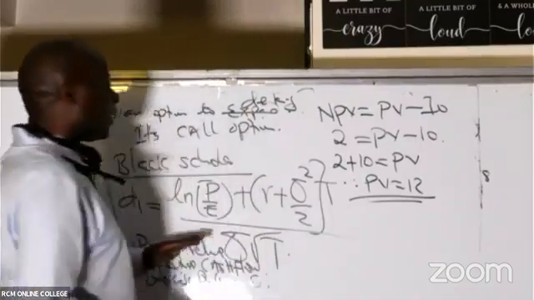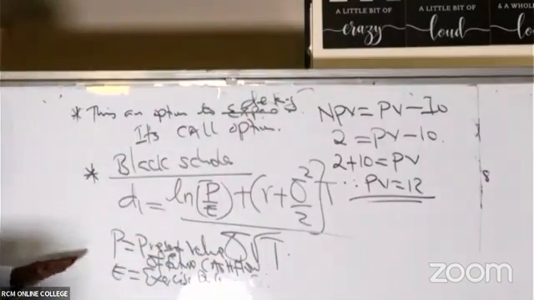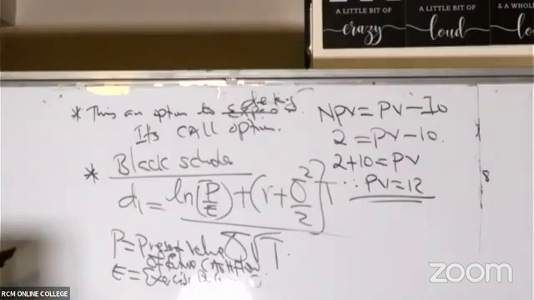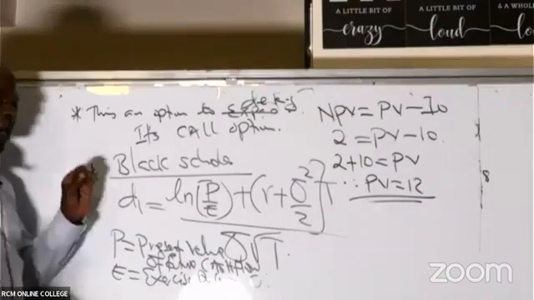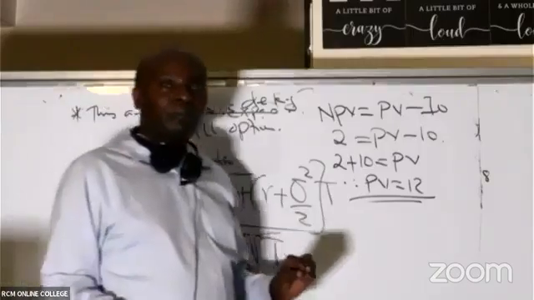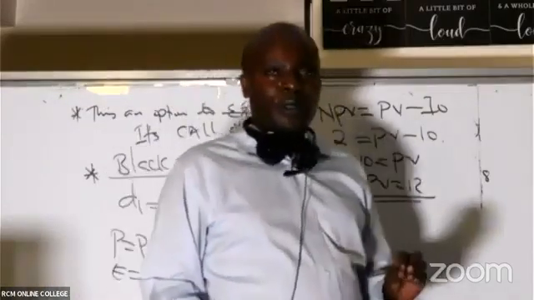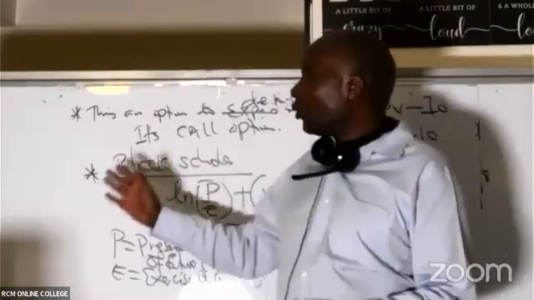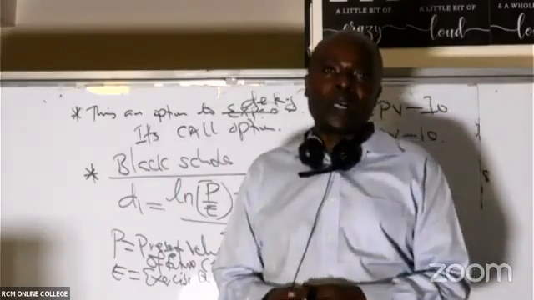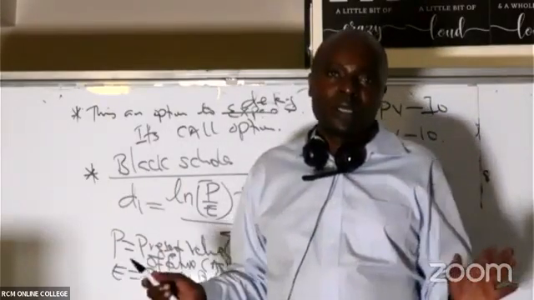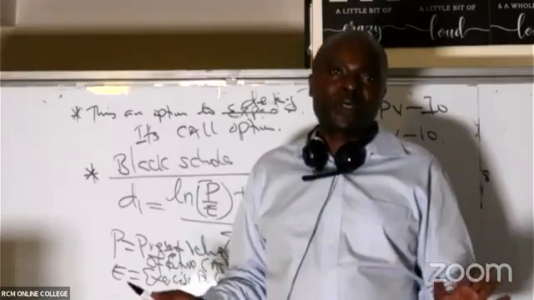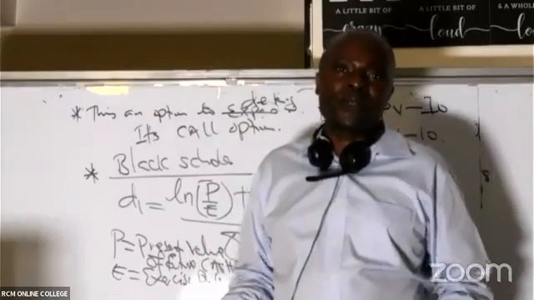And every other thing remains the same. So I expect you to go ahead and give me D1. You give me D2. And remember, this question is ending at the value of the call. Once we get the value of the call, we'll be able to get all the marks. That will be so nice.